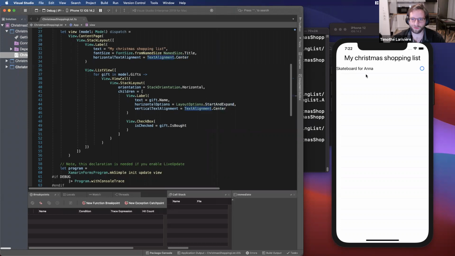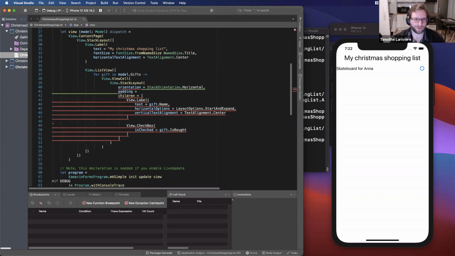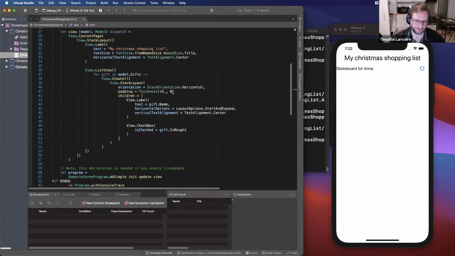Let's say I also want to add a bit of padding here, so I can go on the stack layout and add padding equals, like, 10 pixels on both right and left, but 0 on top and down.